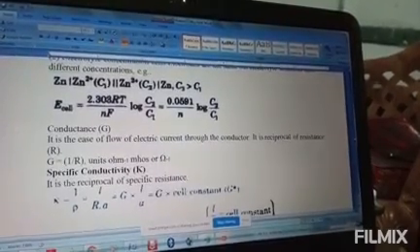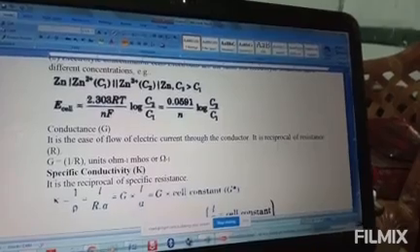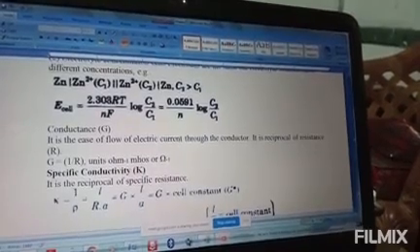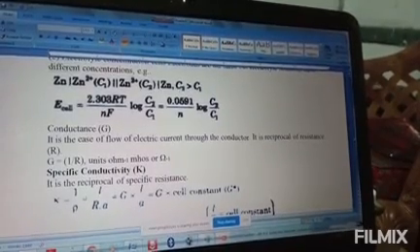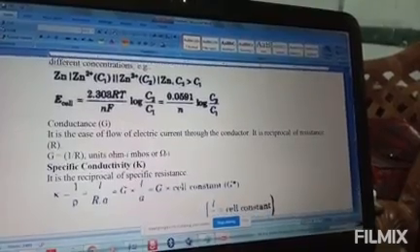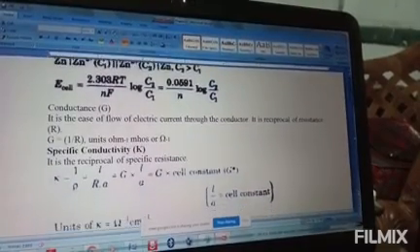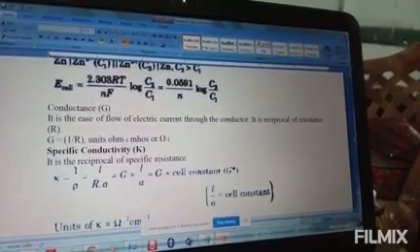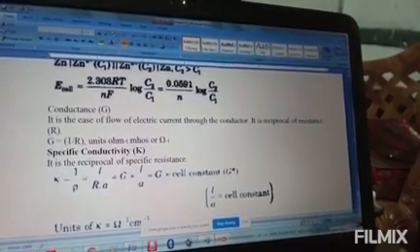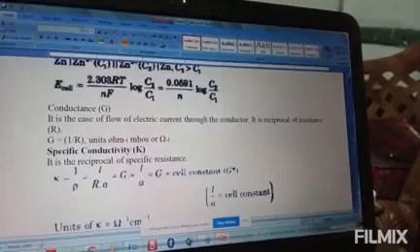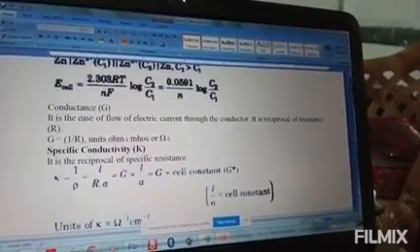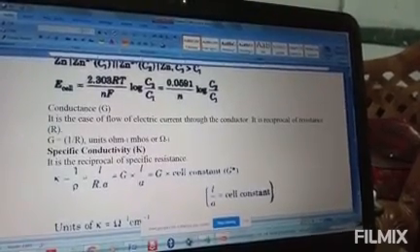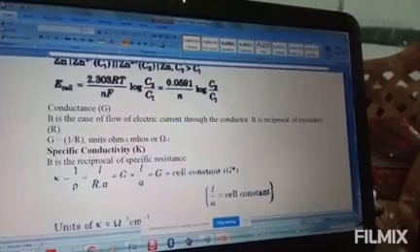Next is your specific conductance. Before going to specific conductance, let us revise resistance first. Resistance is directly proportional to length by cross-sectional area.